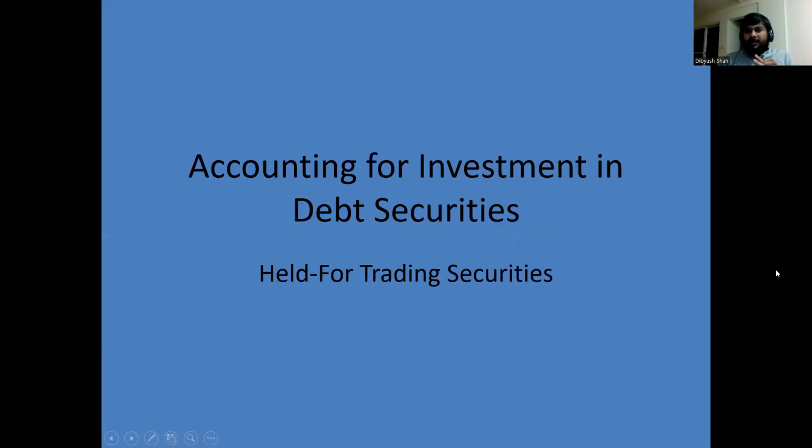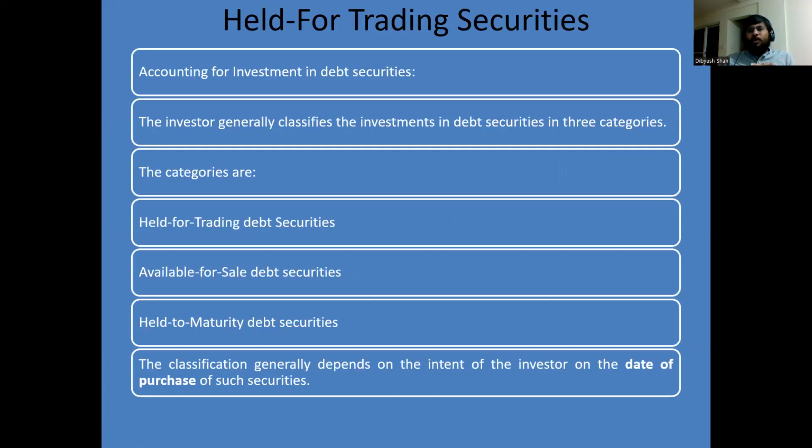So let's look at the topic that I'm going to discuss today, that is accounting for investment in debt securities, and under that, held for trading debt securities. Now, in accounting for investment in debt securities, the investor generally classifies the investment in three categories: held for trading debt security, available for sale debt security, and held to maturity debt security.